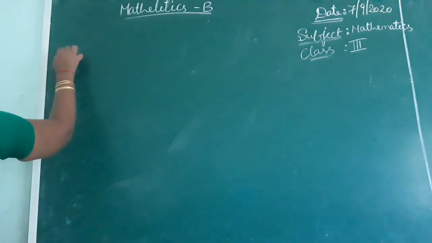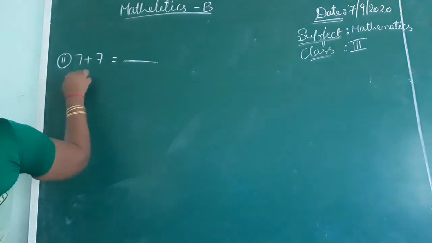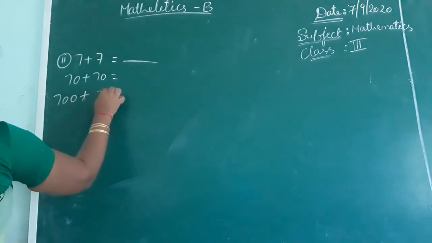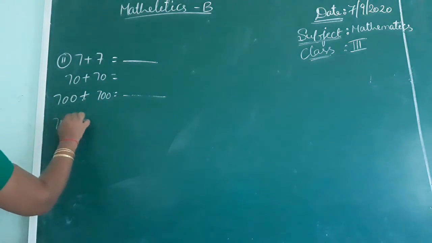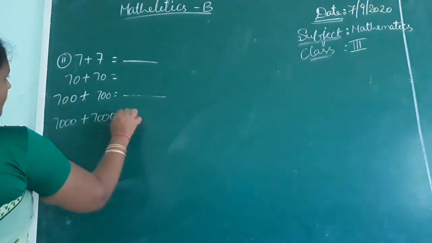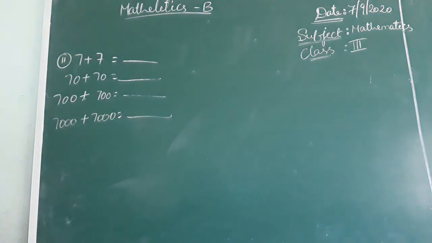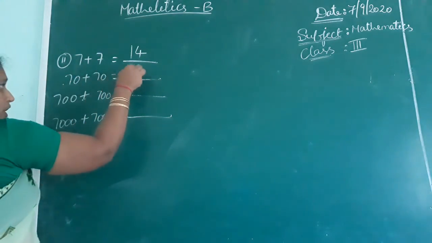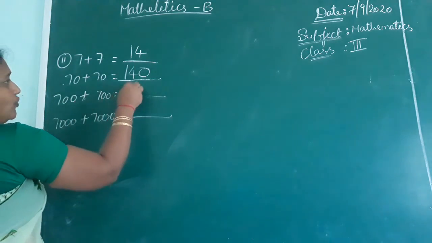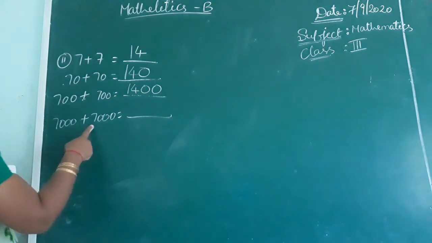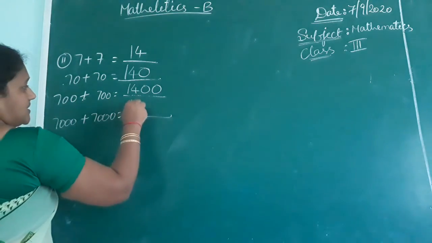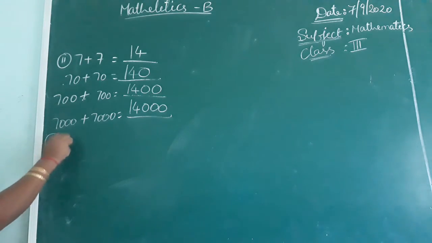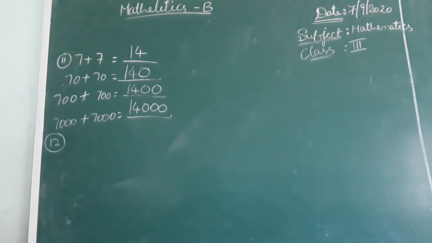First one. 7 plus 7 equal to, 70 plus 70 equal to, 700 plus 700 equal to. If you know 7 plus 7, you will write the remaining all. 7000 plus 7000 is equal to. See, what is 7 plus 7, children? 14. 70 plus 70? 140. 700 plus 700? 1400. 7000 plus 7000? 14000. The zeros don't change the value of 7 plus 7.